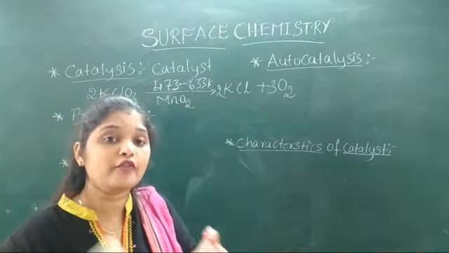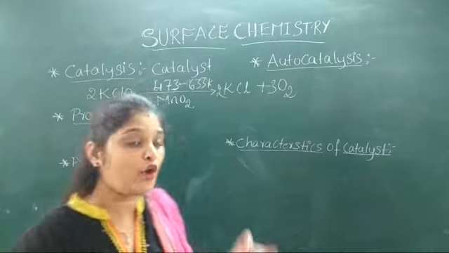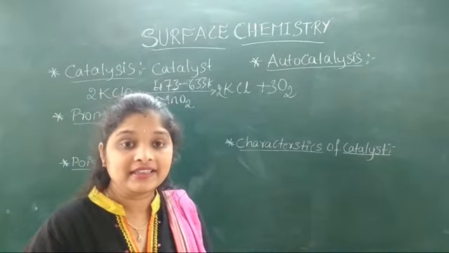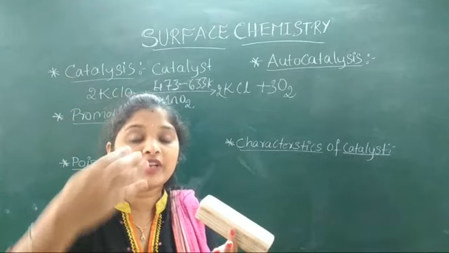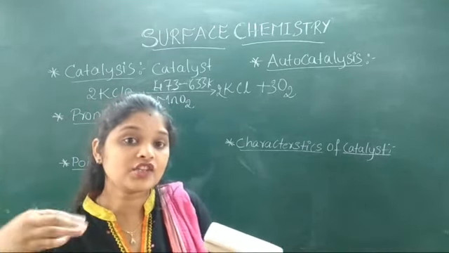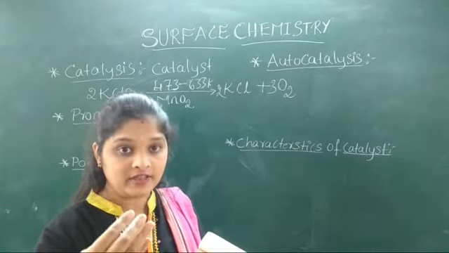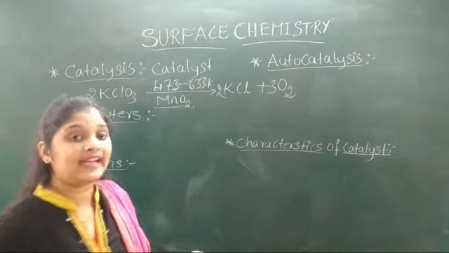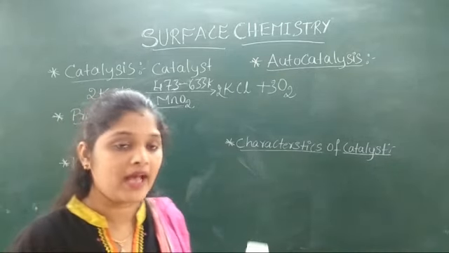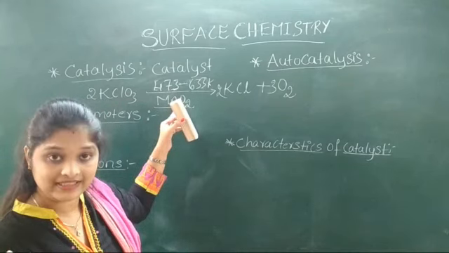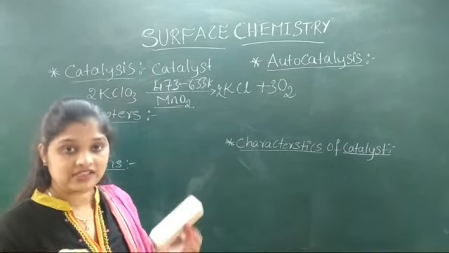The temperature requirement for the decomposition of potassium chloride is reduced. That means the completion of the reaction takes place faster. That means its rate of reaction is increased, right? So this manganese dioxide is called a catalyst. This manganese dioxide in this reaction is called a catalyst. That means, what is a catalyst?